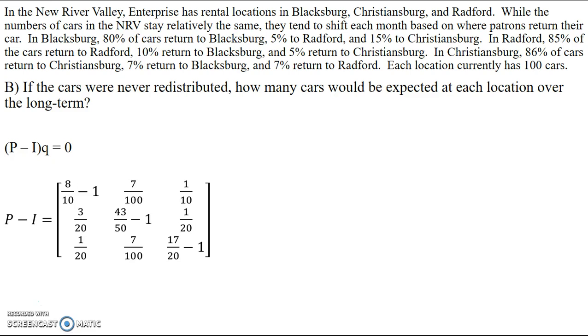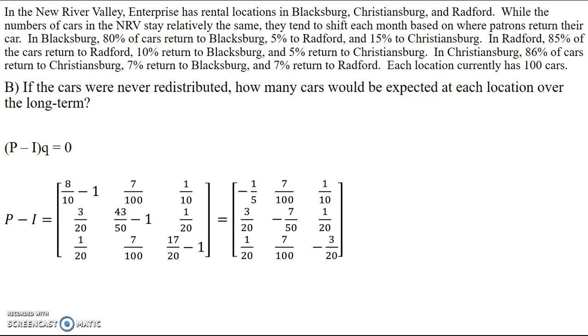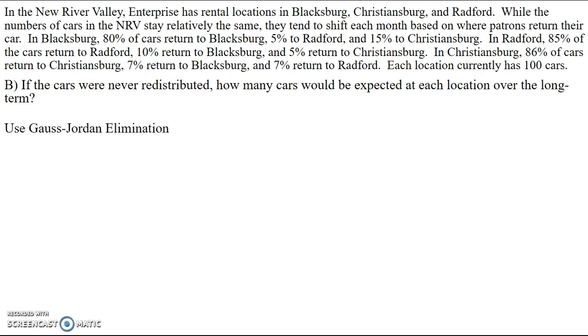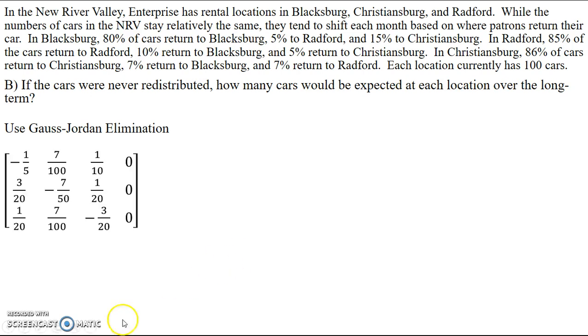So let's actually do this. I changed to fractions because I find it easier to solve my equations with fractions. So here I've changed everything over to fractions. I'm subtracting the identity matrix, and I get my new matrix I'm going to work with. So I have this matrix times Q equals 0. Well, to solve for Q, I need to use Gauss-Jordan elimination, or one of the other methods we've used for solving matrix equations. So I've got my final column being all zeros, and then I'm going to use elimination, and I end up with this matrix.